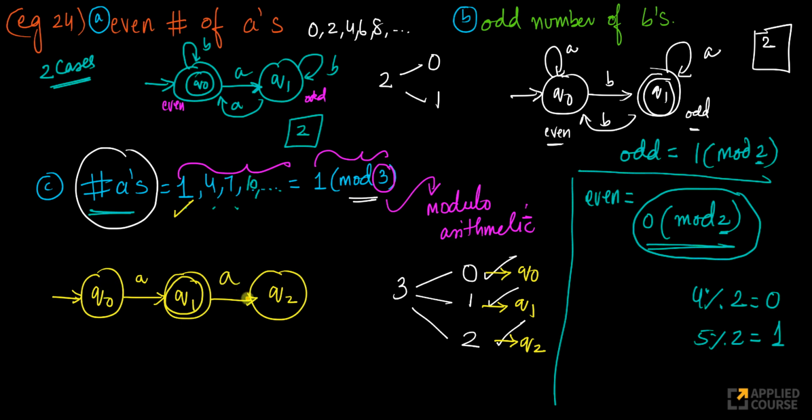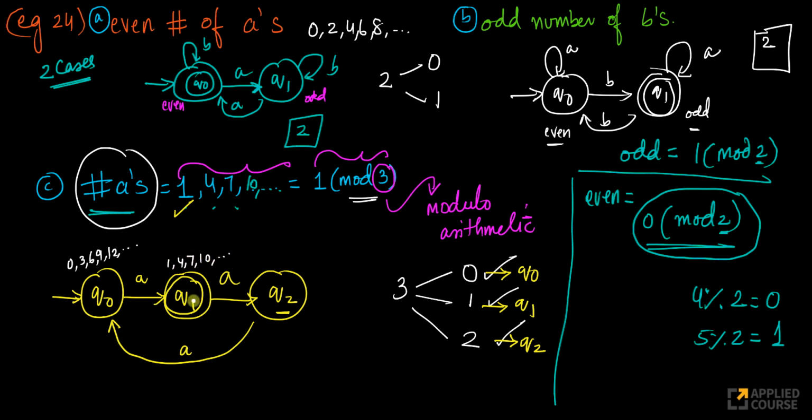So 2 A's. What if I get the third A? If I make my third A point like this, will 4 A's be accepted? Yes. The logic here is very important. Let's write this down. If I'm in this state, I have seen either 0 A's, 3 A's, 6 A's, 9 A's, 12 A's, and so on and so forth. When I'm in this state, I've seen 1 A, 4 A's, 7 A's, 10 A's, and so on.